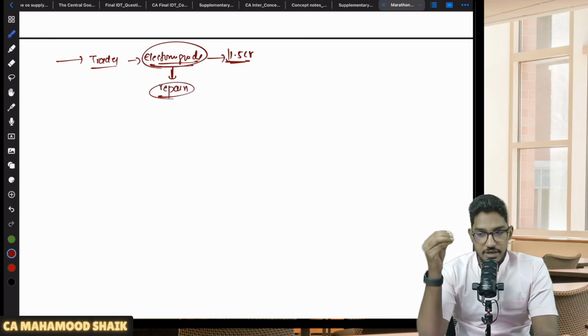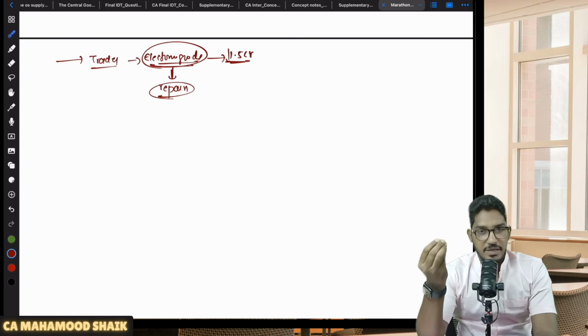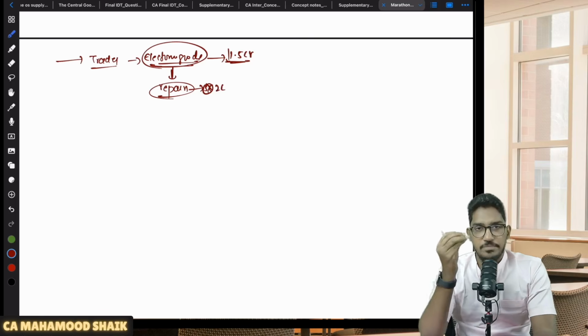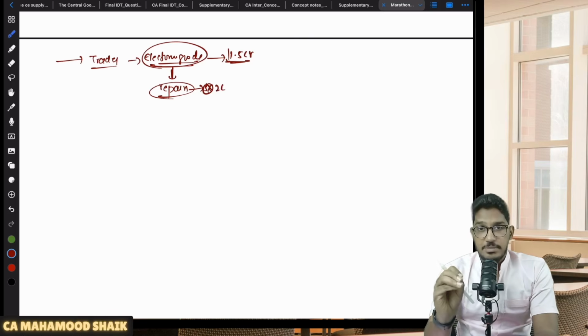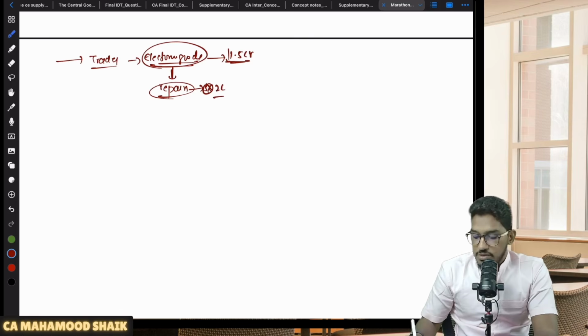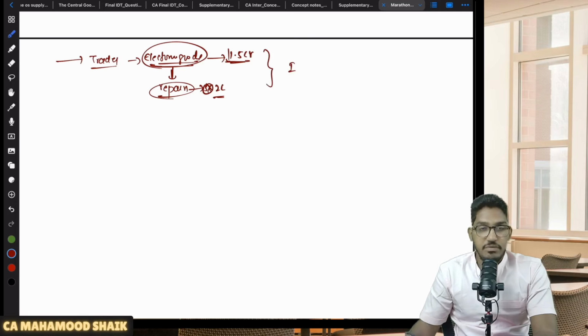Along with the supply of electronic goods, I am also required to do some repairs, depending on the nature of the business. But repairs are very, very minimal. Let us say, for example, I am doing only 5 lakhs or 2 lakhs, 3 lakhs worth of repairs only. So I'm primarily engaged in supply of goods, but I'm doing a very small amount of service. But if I do this service, I become ineligible for composition levy.